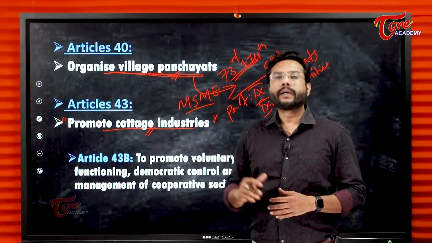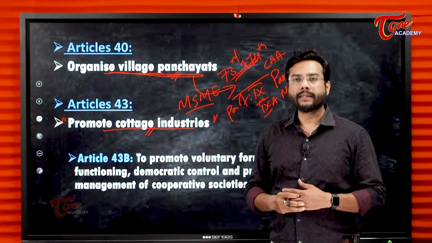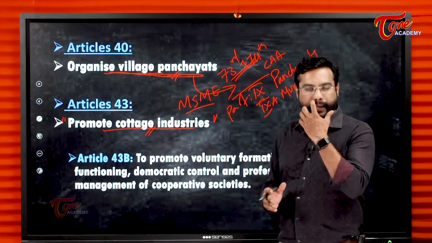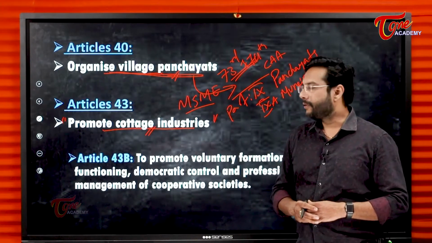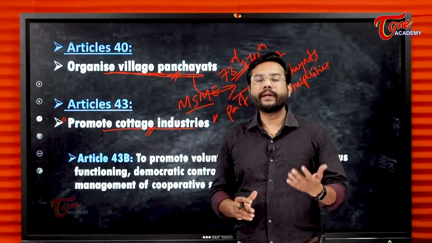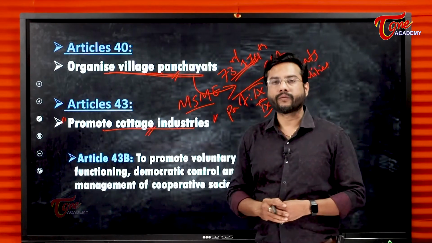Unemployment will be reduced. The people will get money in their hands. There will be a continuous cycle of demand and supply, consumption and production. So again we say it will also promote the living standards of the people. It will increase the living standards of the people.